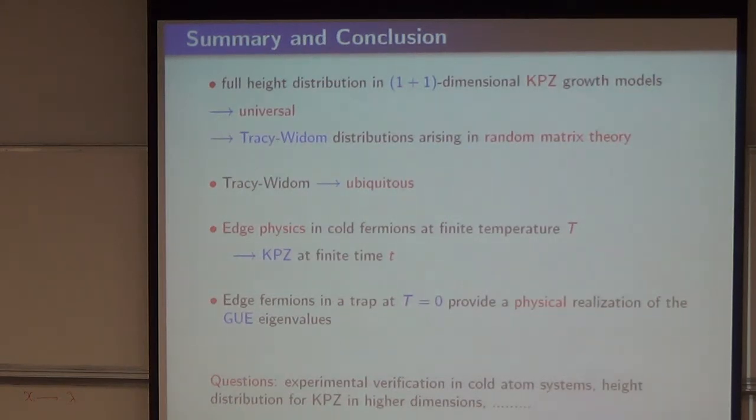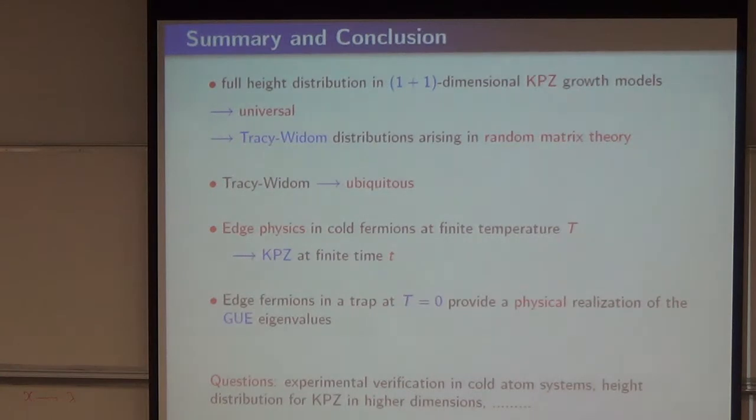It appears in gauge theory, and in many other different problems. The recent application we looked at is the physics of cold fermions at finite temperature T, which is related to the KPZ height distribution at finite time T. And the fermions in the trap at zero temperature provide an exact physical realization of the Gaussian random matrix eigenvalues. So that's a very nice connection that we found.